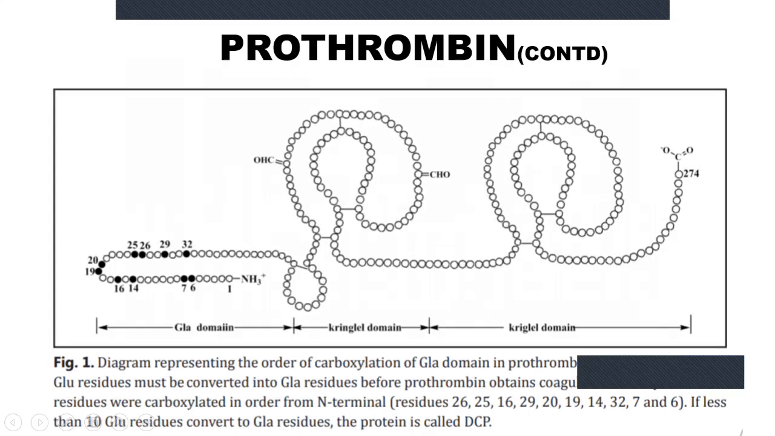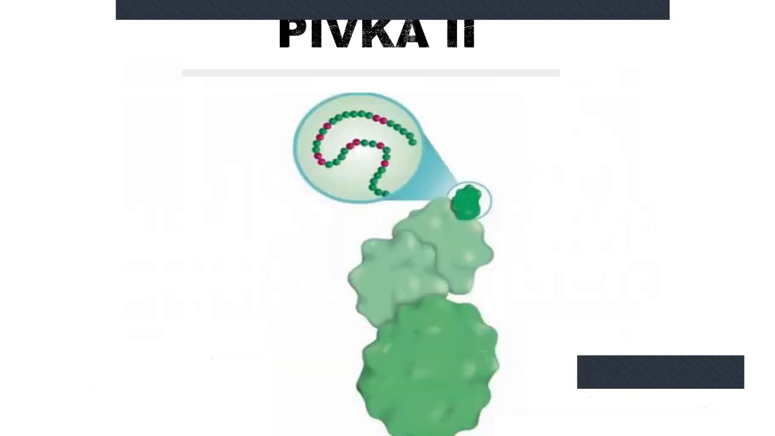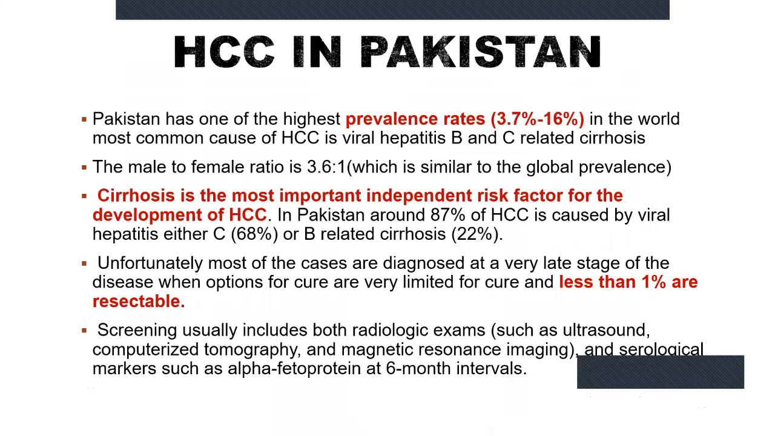This is again another diagram. This is showing the residues that were not carboxylated. If they are not carboxylated, this is abnormal PIVKA II. And if these are carboxylated, then this is the normal prothrombin or the clotting factor 2. This is another diagram.